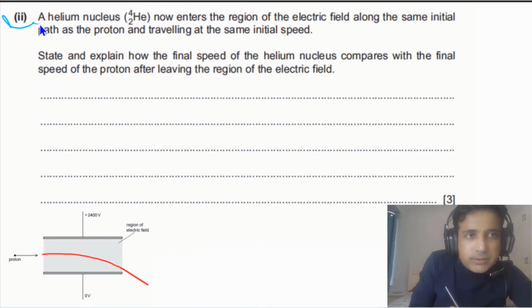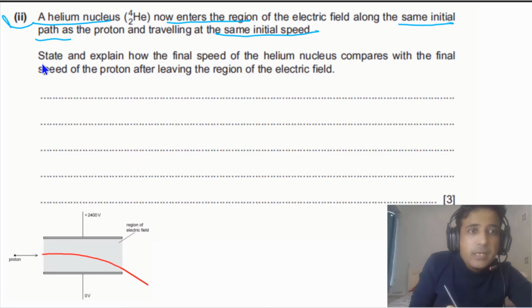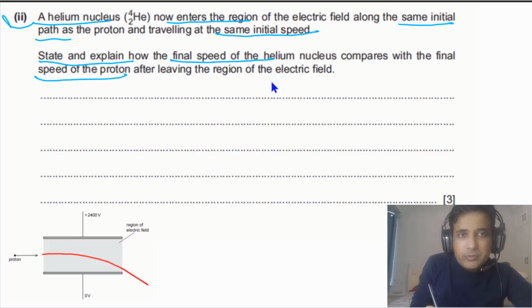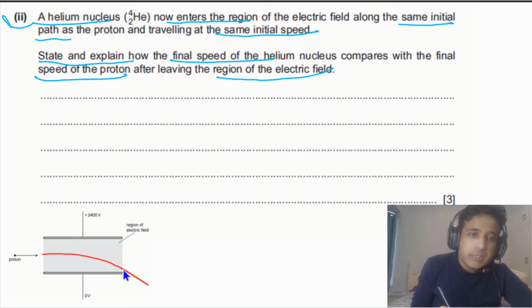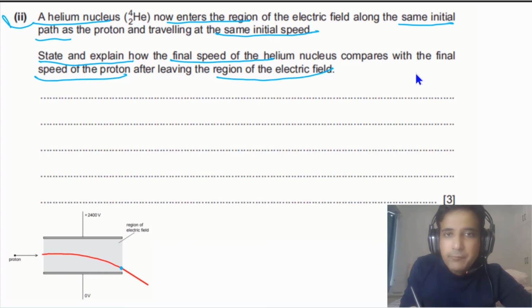For the second part, it is given to us that a helium nucleus now enters the region of the electric field along the same initial path as the proton, traveling at the same initial speed. State and explain how the final speed of the helium nucleus compares with the final speed of the proton after leaving the region of the electric field. Means simply at this point we have to compare the speed of proton with speed of helium nucleus. So we have 2 particles now. One particle is proton and the other particle is helium nucleus.